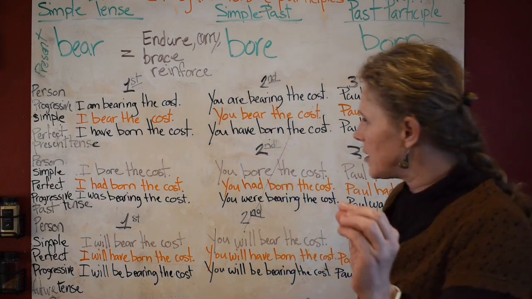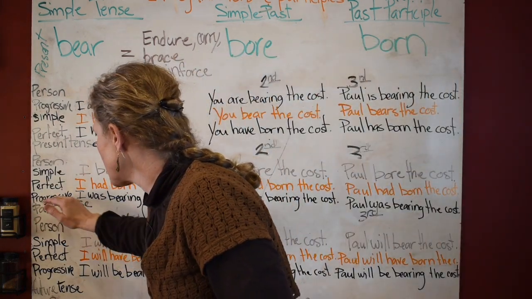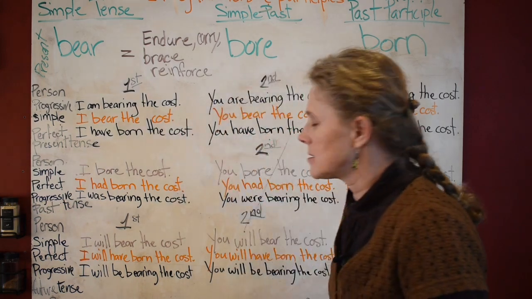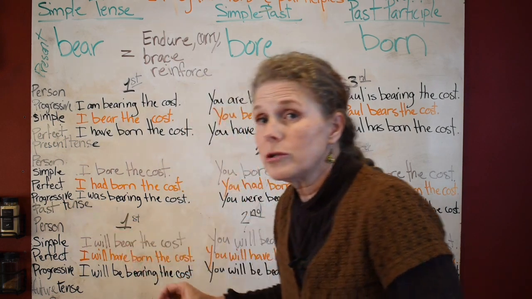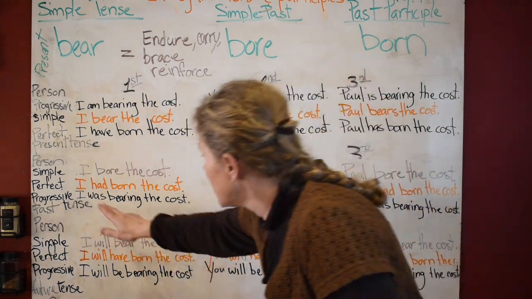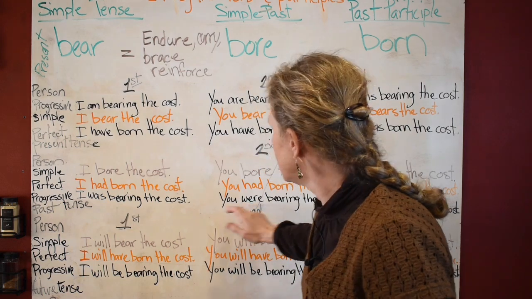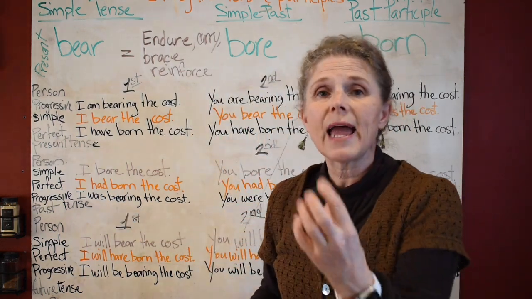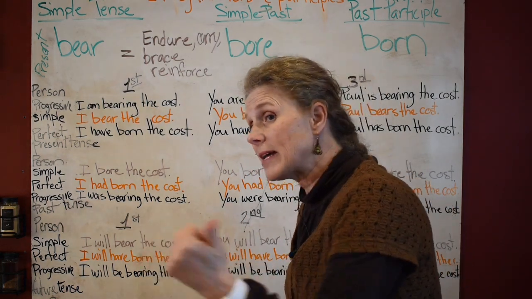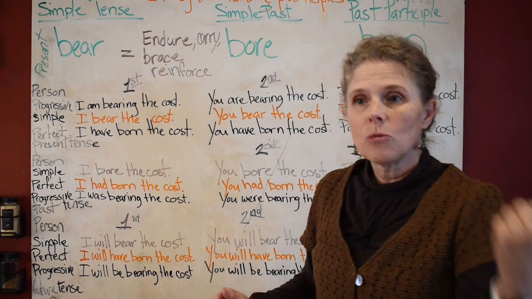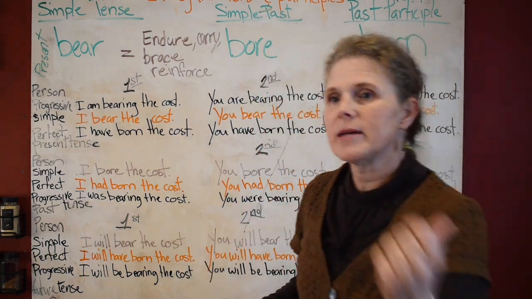Now the past progressive, the progressive past. Now look at this. You're going to use the past tense auxiliary verbs, right? Was and were. What are our past tense auxiliary verbs? Was, were. Past tense, was, were. Say it. Was, were, was, were.